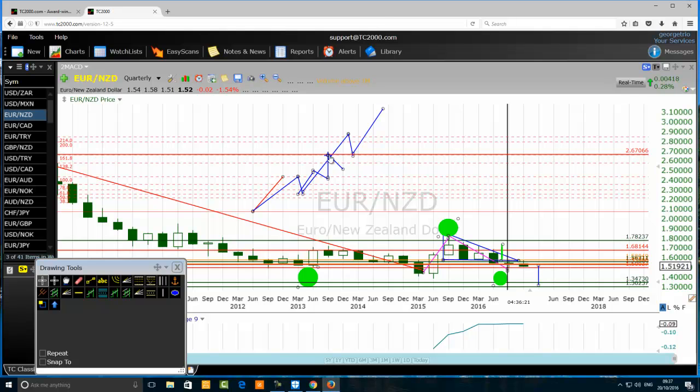And then we may have a pullback, and the trader may think that this is the fourth wave. But that fourth wave is just a manual wave of a complex third wave. And then the price will continue to go up more to finish the real complex third wave.